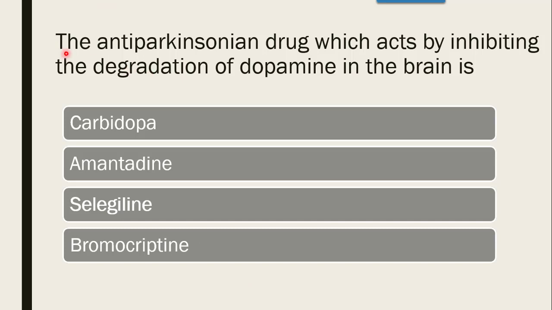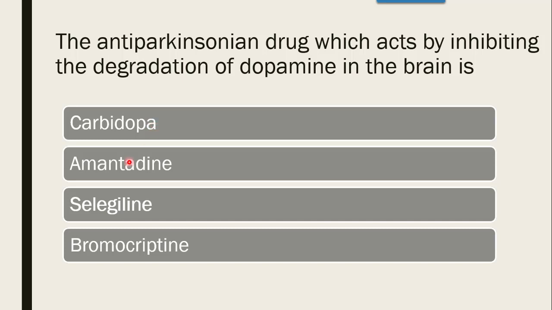Next question. The anti-Parkinsonian drug which acts by inhibiting the degradation of dopamine in the brain. Dopamine is generally a feel good neurotransmitter, so degradation of dopamine should be inhibited. So which is the drug which inhibits dopamine degradation?